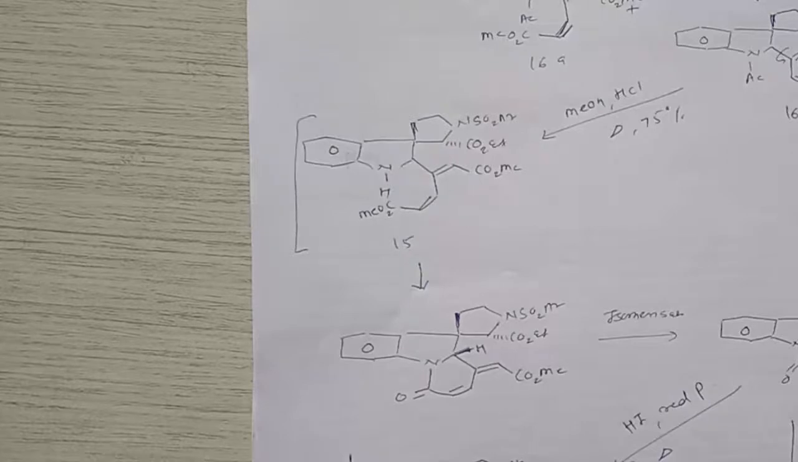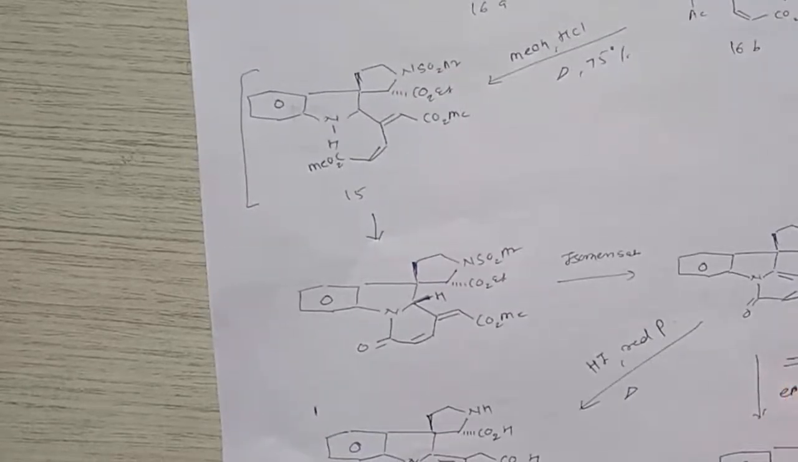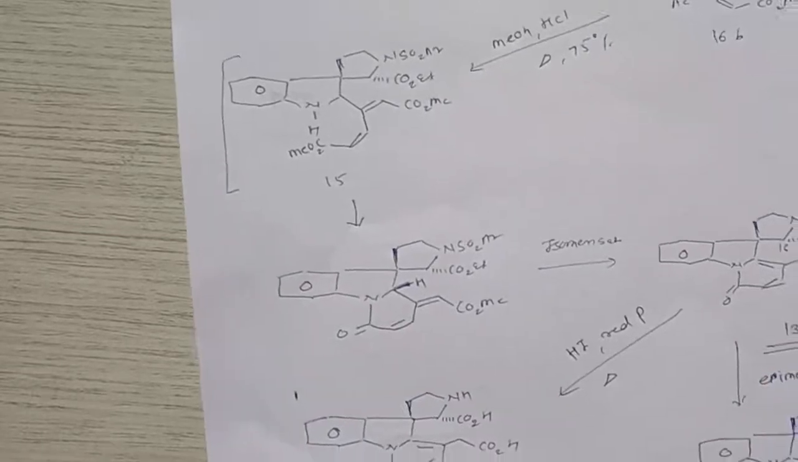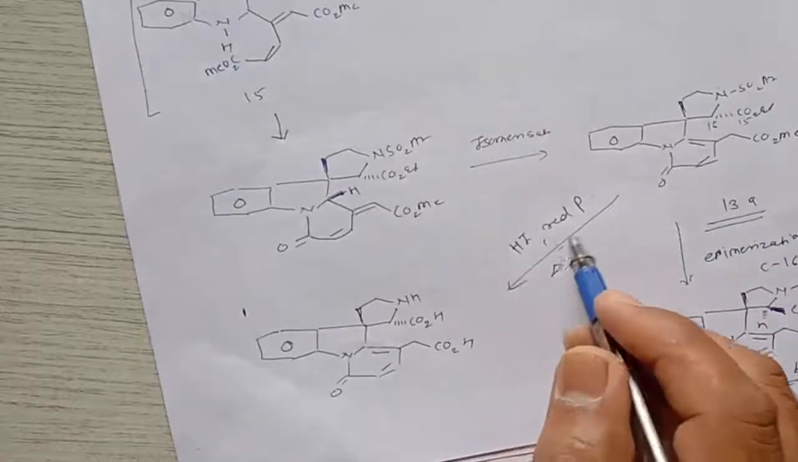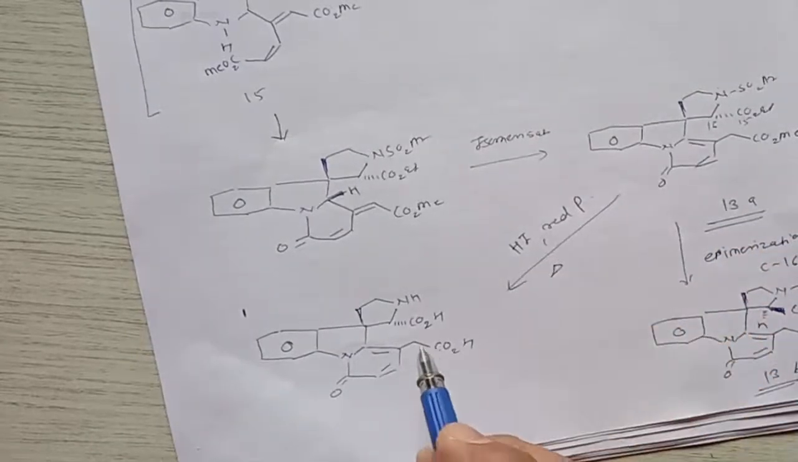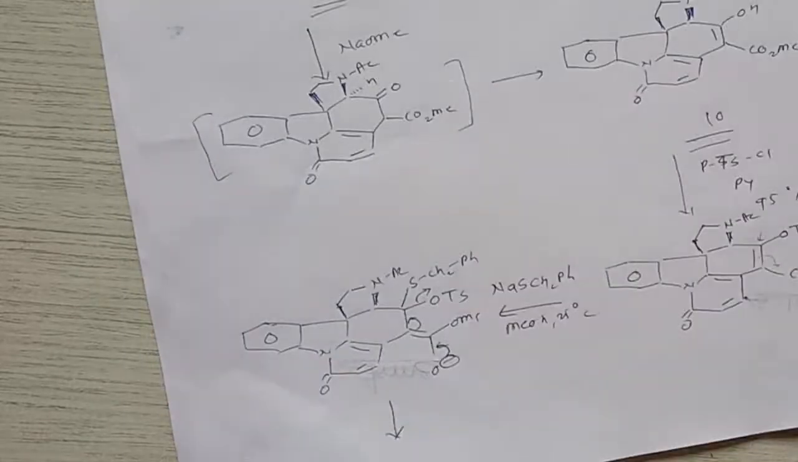When this 13A undergoes epimerization, it gives 13B, that means carbon number 16 epimerizes and gives a hydrogen which is above the plane as well as below the plane. And when this compound is treated with HI as well as red phosphorus, it undergoes the acidification of this ester molecule and it gives a compound like this. Then in the further step,